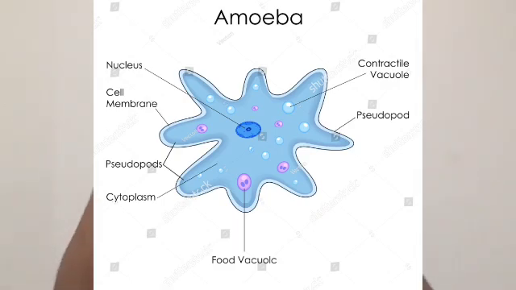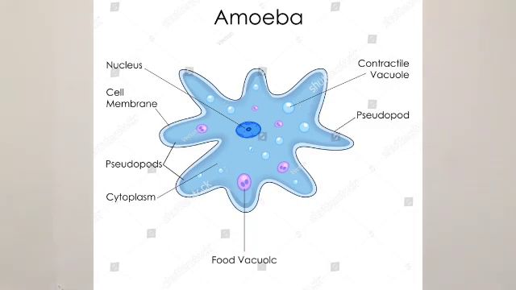Amoeba contains the cell membrane, the outer layer of that cell. The biggest part at the center, that round part, is called the nucleus, and this whole body which is covered by the jelly-like material is known as cytoplasm. Amoeba contains two types of vacuole.